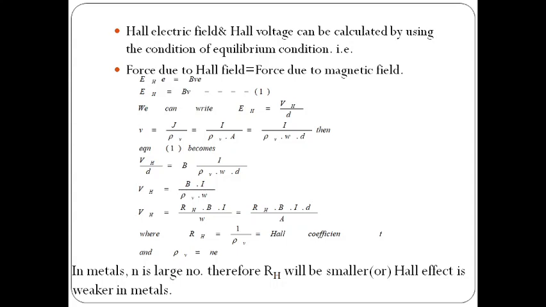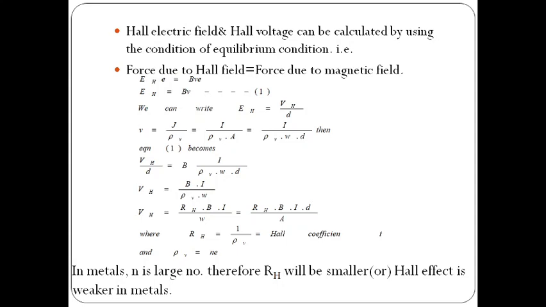It is nothing but Coulomb's law, E into Q from physics. So the force due to the magnetic field, we are writing B into V into e. It is only magnitude. So on both sides we have the charge e, and e will be cancelled. Now we can write EH, the induced Hall electric field, equals B into V. So EH, E suffix H, is nothing but the induced Hall electric field, and B is the magnetic field, and V is the velocity of the carriers. This is equation number 1.